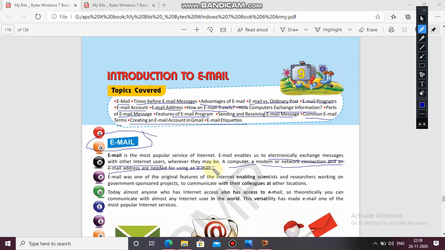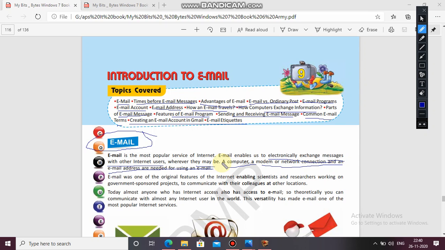So email is the most popular service of internet. As you have seen, www and email enable us to electronically exchange messages with other internet users wherever they may be, in the world, in the region. A computer, a modem or network connection and an email address are needed to send the email. Because if you don't have a computer, don't have a modem or network, how will you be able to send the email to the other person?